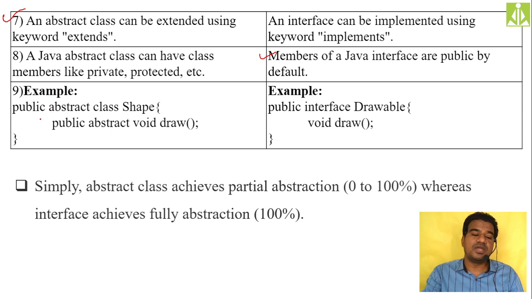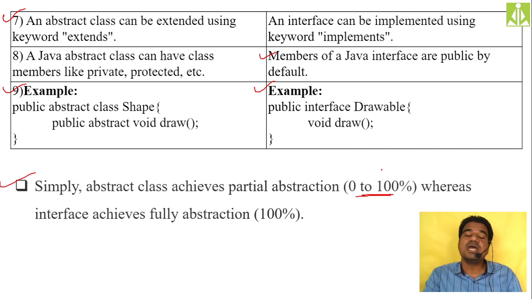The example of how we can create an abstract class and the example of how we can create an interface are shown here. One major difference: an abstract class is used to achieve partial abstraction, somewhere between 0 to 100%. We cannot guarantee 100% abstraction using abstract classes. There may be concrete methods, there may be implementation, and if you are giving implementations, that is no abstraction. Whereas using interfaces, we achieve 100% abstraction, full abstraction, because we have only abstract methods inside an interface. Hopefully you understood.